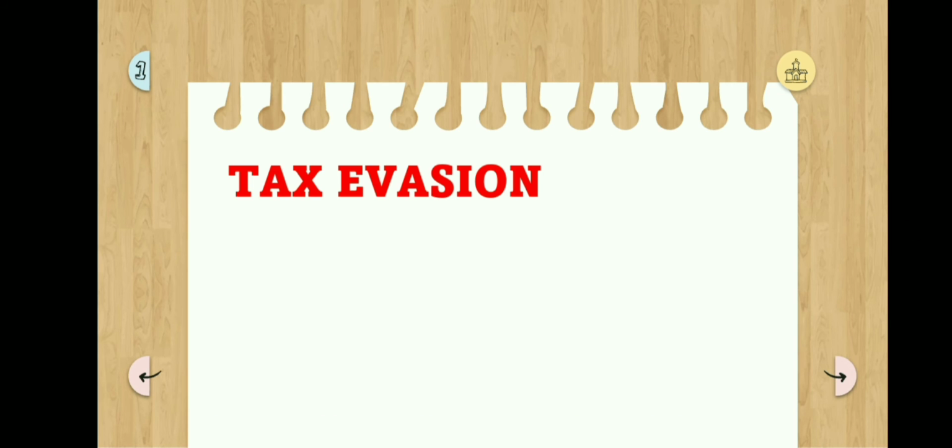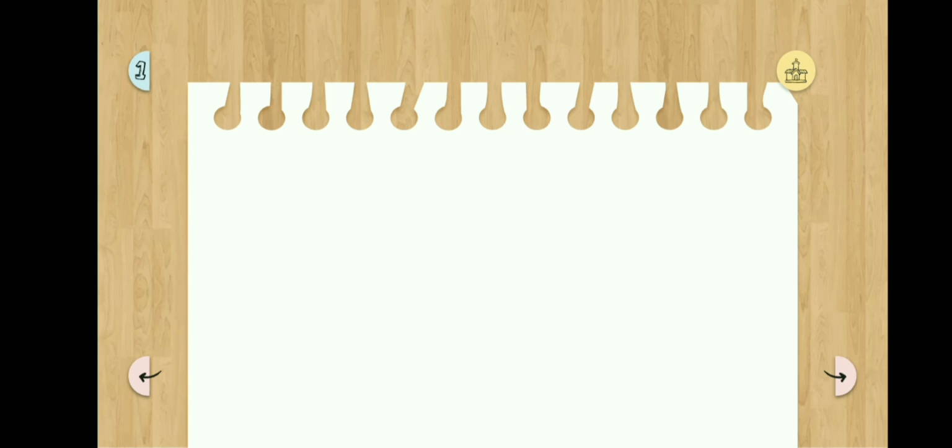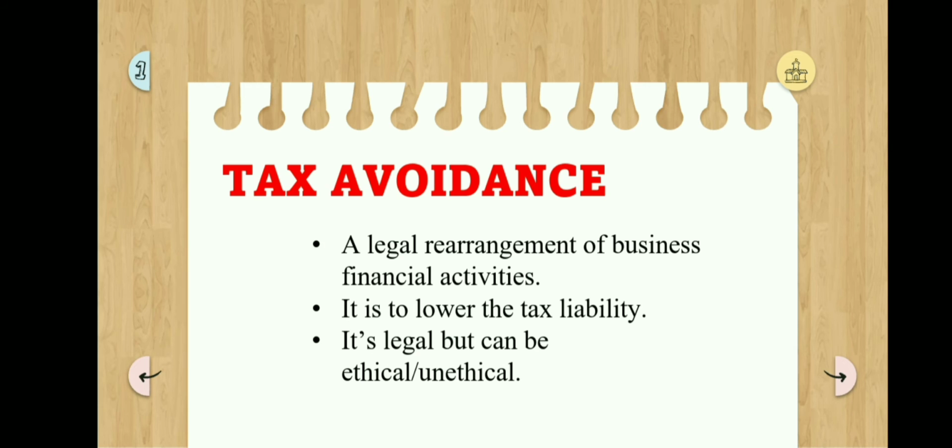Let's now proceed with tax evasion. Tax evasion is an illegal practice of a person or a corporation that intentionally avoids paying true taxes. It is considered illegal and unethical. Next is tax avoidance. It is a legal rearrangement of a business's financial activities in order to lower the tax liability. It is considered legal, but ethical or unethical at some point.